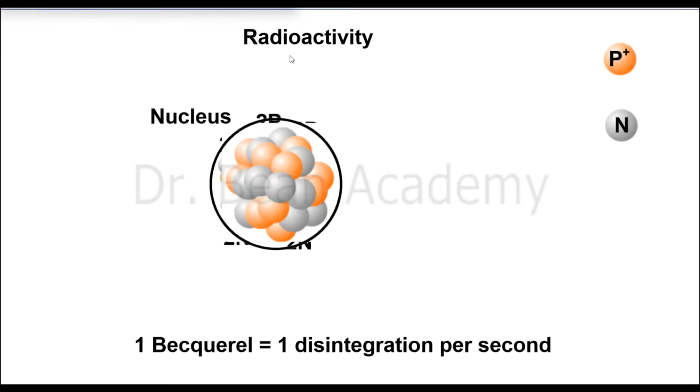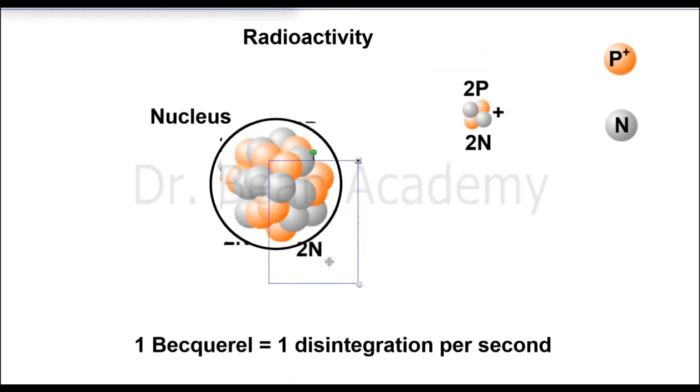So the unit for radioactivity is 1 disintegration per second. Let me show you what it means. For example, this is a nucleus of a hypothetical atom, and we assume that it is unstable and has alpha decay. You know what alpha decay is: an unstable nucleus emits alpha particles out of its nucleus. So for example, one disintegration in the first second means it emits one alpha particle out of its nucleus in 1 second.